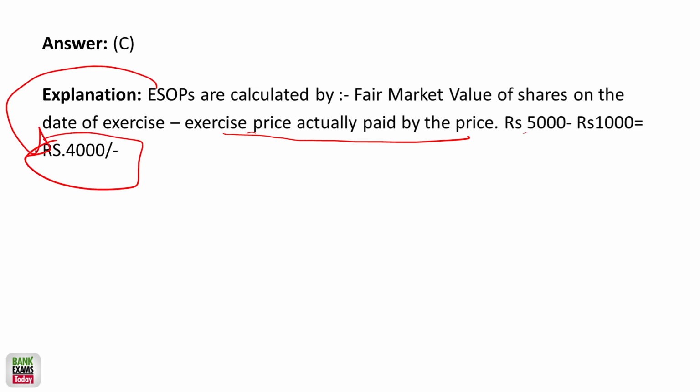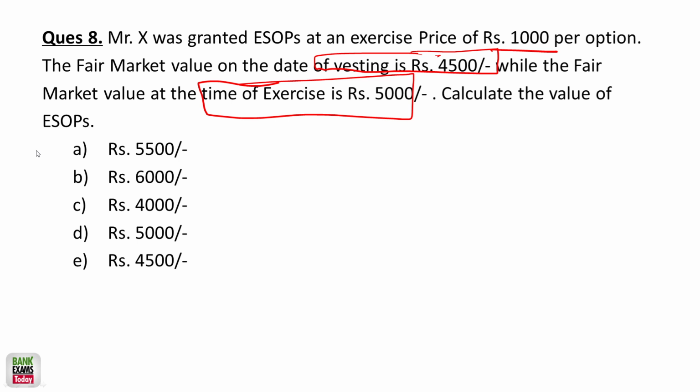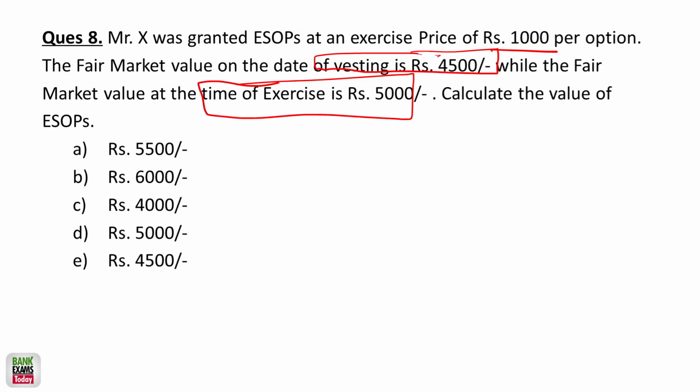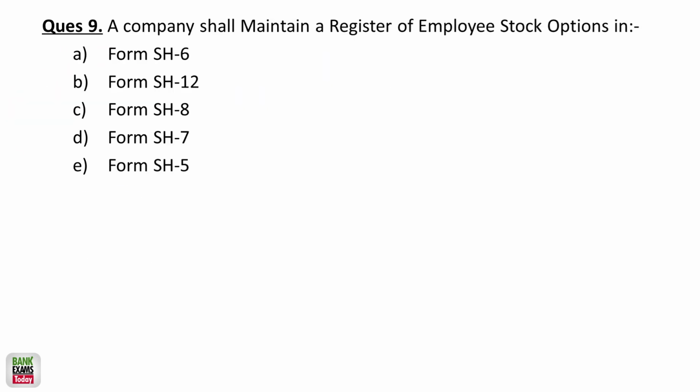The exercise price is rupees 1000, while the market price at that point of time was 5000 rupees. So that person actually made 4000 rupees. The employees were actually making 4000 rupees per share. Exercise price is actually considered, not the vesting price.